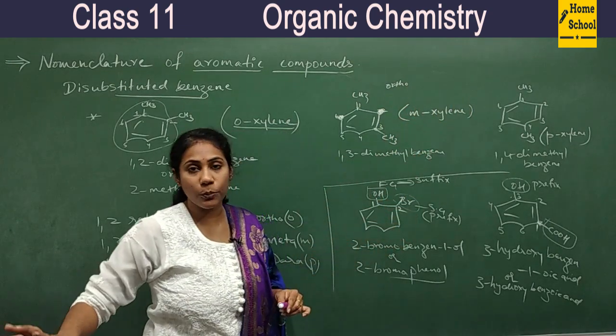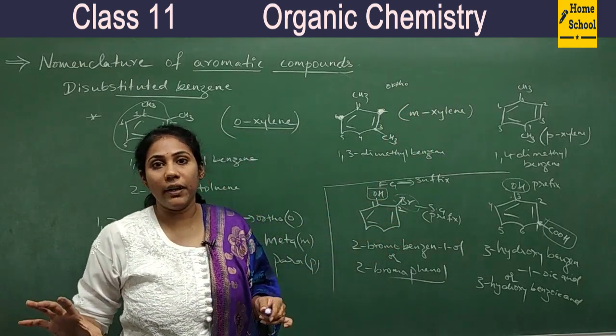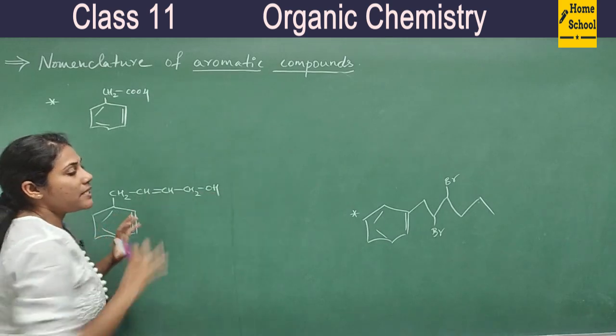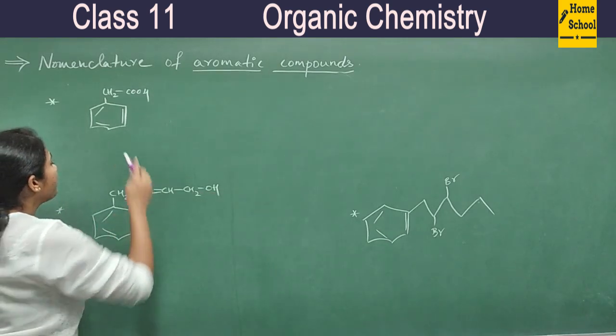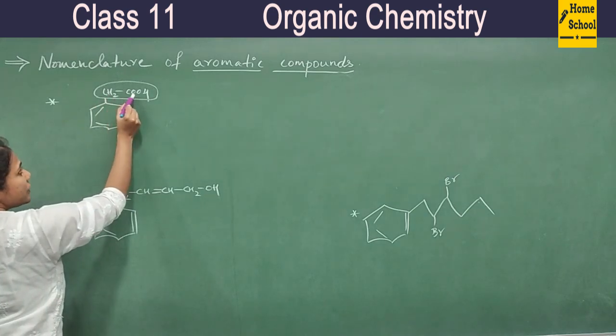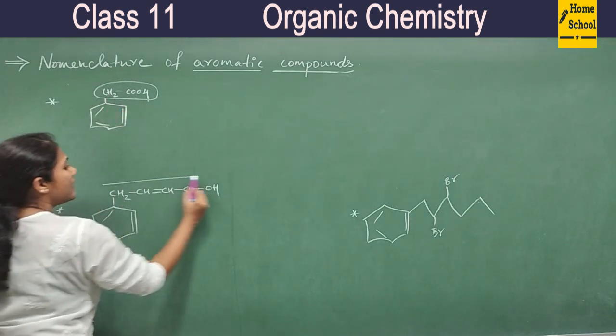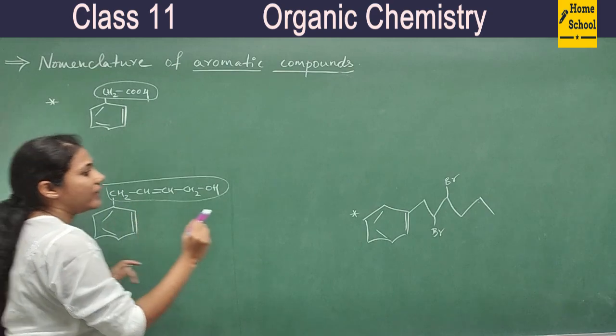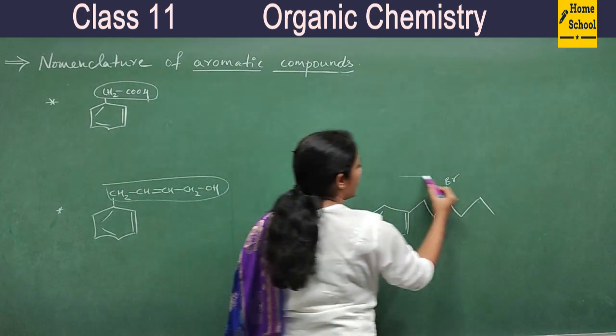And now we will see the nomenclature of benzene which is having a long alkane side chain with a functional group. That is also very, very important. See these examples that I have written on the board, guys. Some alkane side chain as a functional group and bigger side chains. All these are very, very big side chains, right?